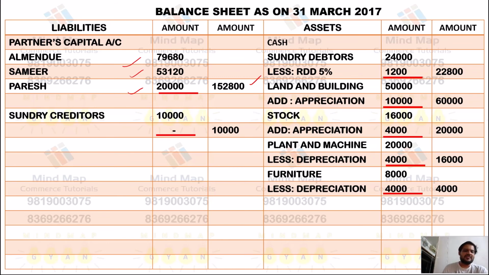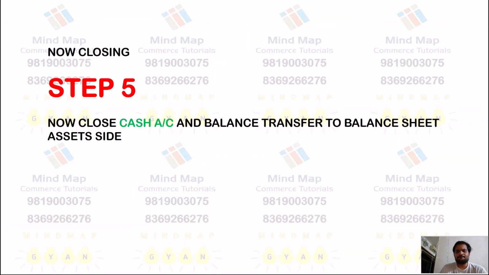And likewise we don't have any changes in the creditors also, so we just put a dash over here and we write again 10,000 in the outer column as it is 10,000 because there are no changes in the sundry creditors. Now it's time to close the cash account right now.